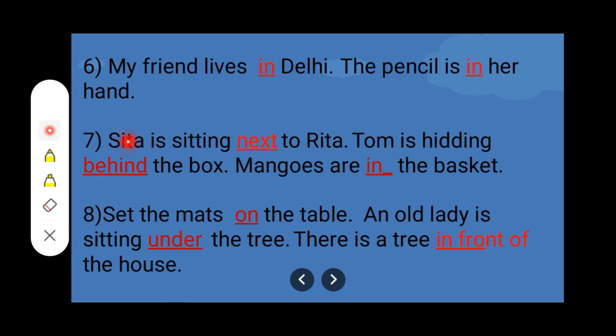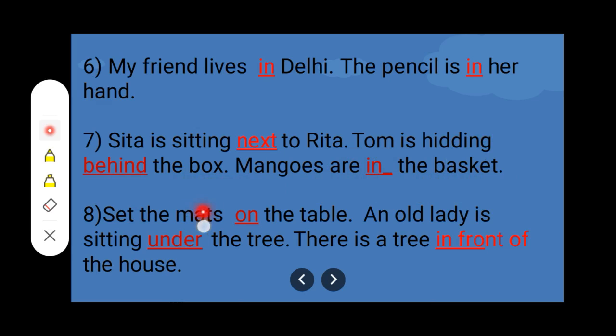Number 7. Sita is sitting dash to Rita. Tom is hiding dash the box. Mangoes are dash the basket. So first one is next, second one is behind, third one is in. So our answer is, Sita is sitting next to Rita. Tom is hiding behind the box. Mangoes are in the basket.